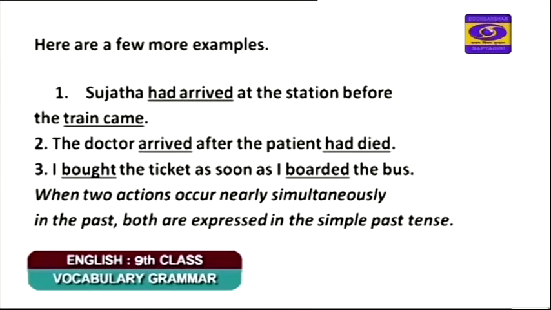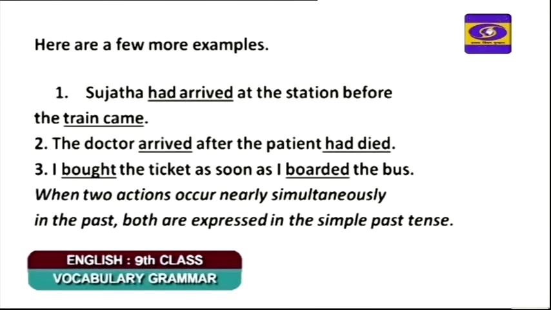Sujata had arrived at the station before the train came. In the first sentence, you have two actions: Sujata's arrival at the station and the coming of the train. Now let us understand who came first, whether Sujata came to the station first or the train came to the station first. Going by the sentence, it is mentioned that Sujata had arrived at the station before the train came. So these are the two different actions.